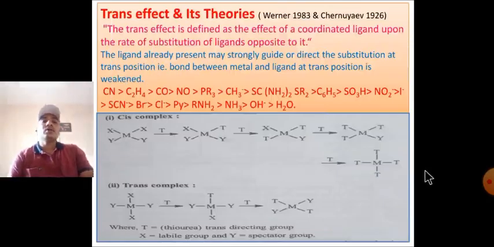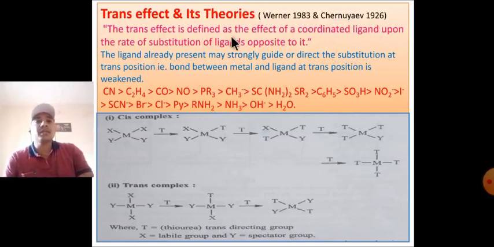Next point is the trans effect and its theory. This theory was discovered by Werner in 1893 and elaborated again by Chernyaev in 1926. What is the trans effect? The trans effect is defined as the effect of a coordinated ligand upon the rate of substitution of the ligand opposite to it.